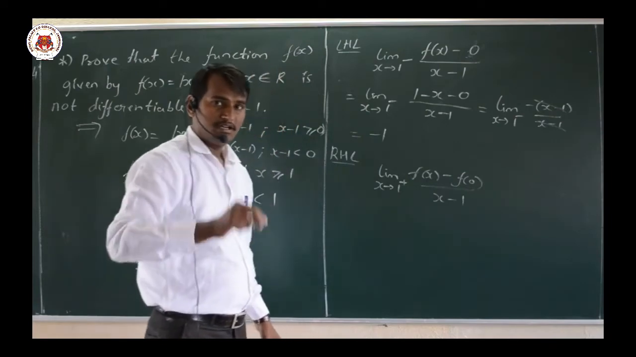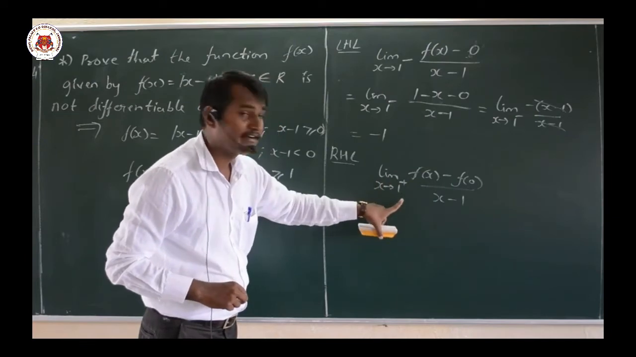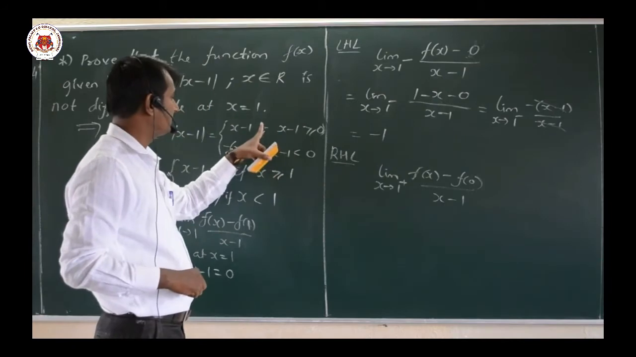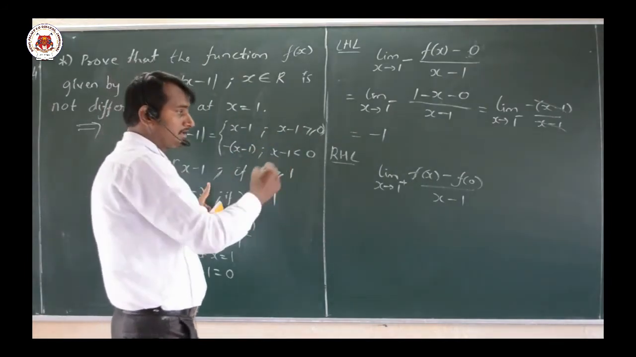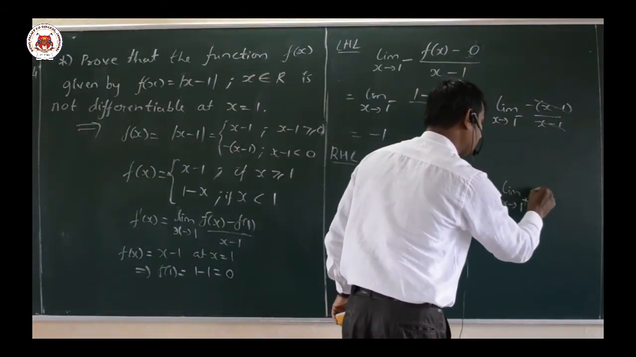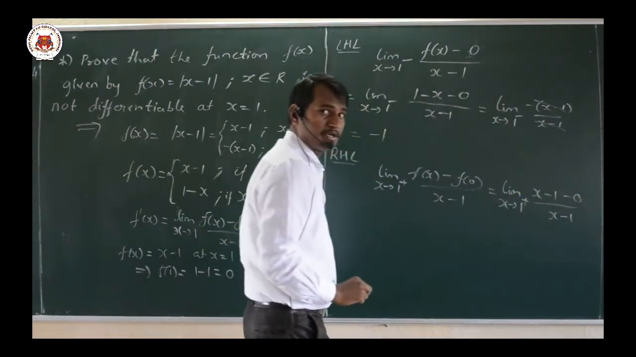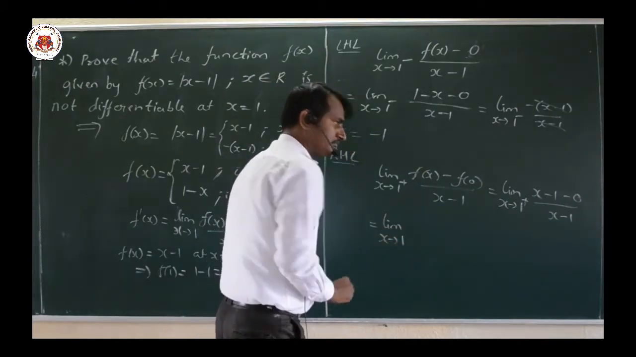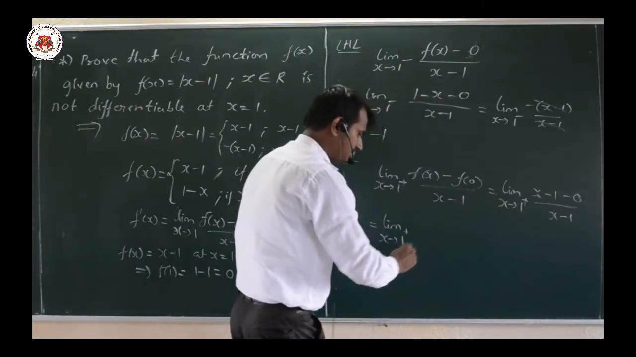Now here what is this f of x value? f of x when x is greater than 1. What is the function value here? For x greater than 1, the function value is x minus 1. I will substitute that, which is equal to limit as x tends to 1 plus, of x minus 1 minus 0 divided by x minus 1. Now these two terms get cancelled, and the remaining part here is 1.